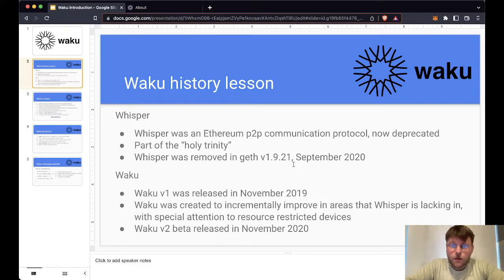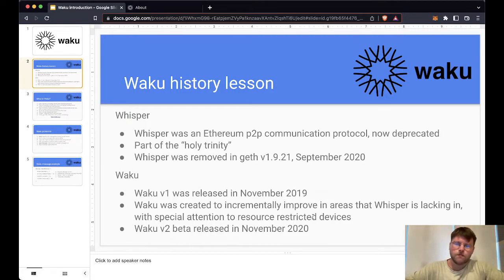So Waku version 1 was released in November 2019, and it was created because it wanted to do what Whisper did, but do it a lot better. Special attention here to resource restricted devices. From my understanding, because I never used it myself, Whisper just was not viable to run on mobile clients on Ethereum. If you're trying to use Whisper on a mobile phone, all your data would be used up because of the amount of upload and download from all the messages from the Gossip protocol, I think was the problem. But anyway, it just wasn't scalable.